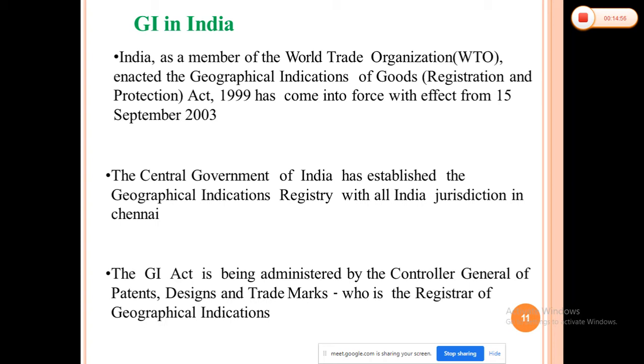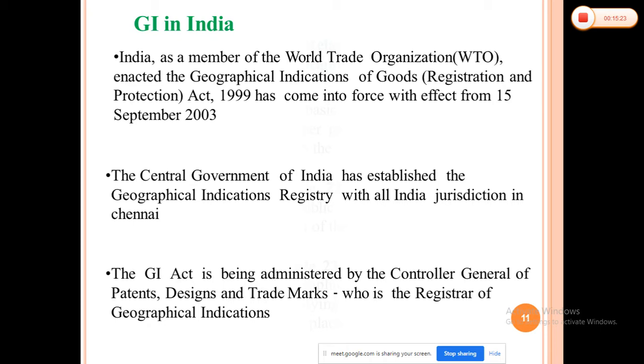That GI Act is administered by the Controller General of Patents, Designs and Trademarks. The same Controller General acts as the registrar for geographical indications.